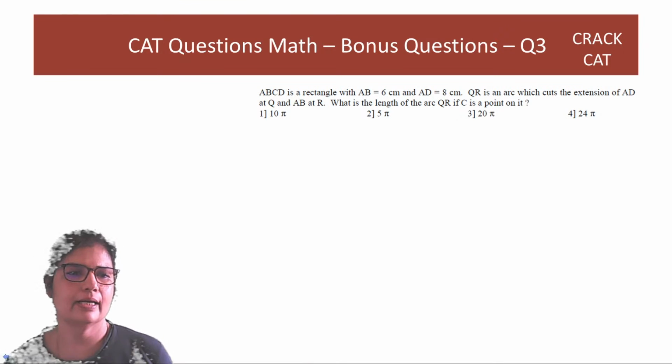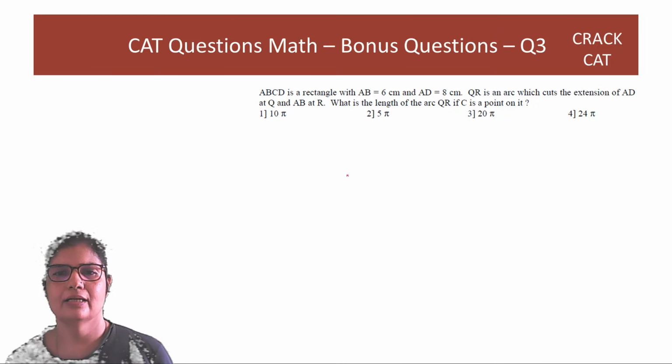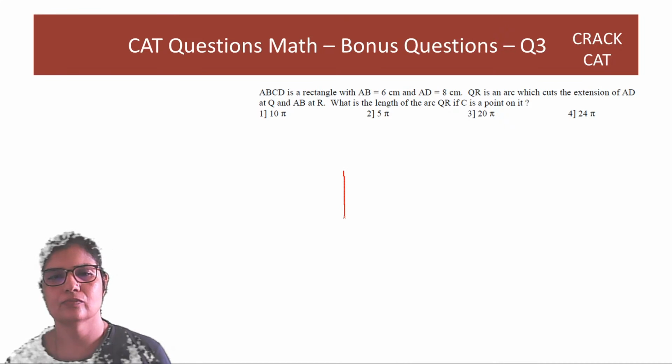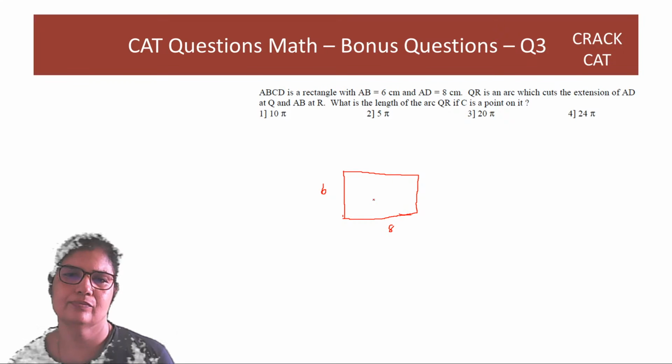Third question. ABCD is a rectangle with AB equal to 6, 8 है. This is 10.